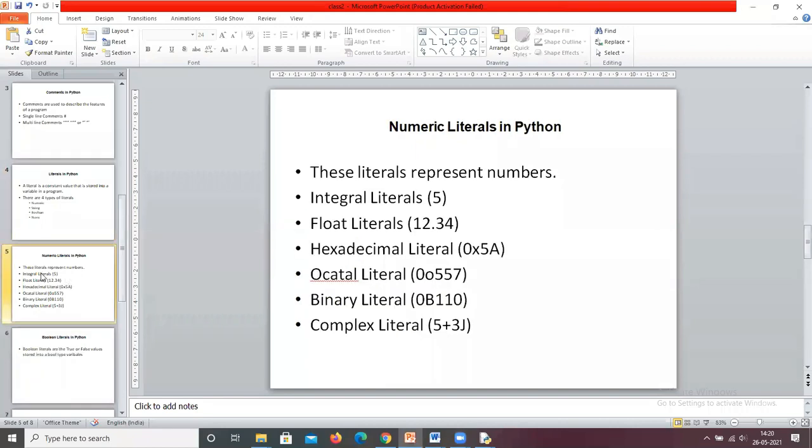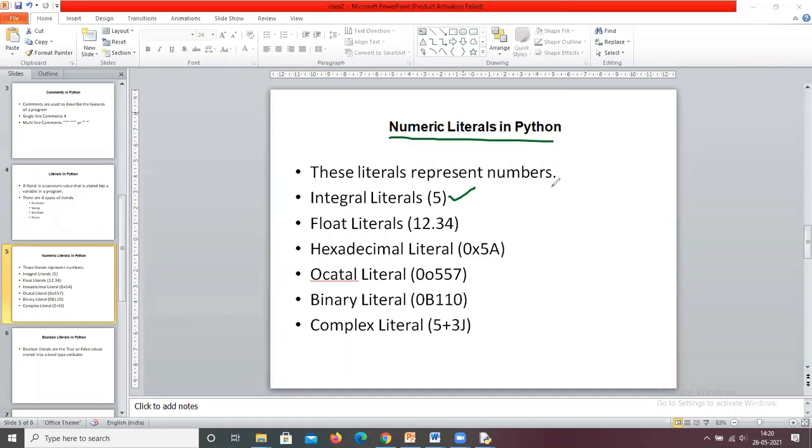Coming to literals, the first one is numeric literals. What are numeric literals? If the constant is a number, that is a numeric literal. In this also, we have different types. One is integral literals. A constant is nothing but a number or a string.